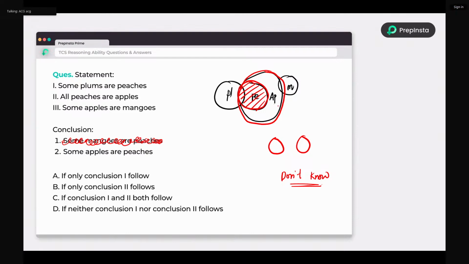So few elements in apple are common with peach. So some apples are peaches is true. Am I right or not? Tell me in the chat. So conclusion 2 only follows. It's a very simple approach. We will draw the picture according to the statements and we will conclude the answer. Whoever understood, put a G in the chat.